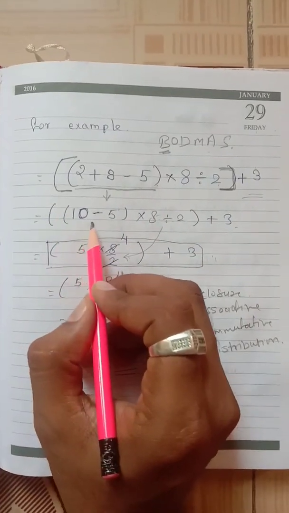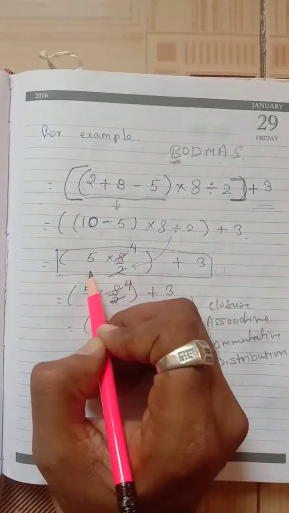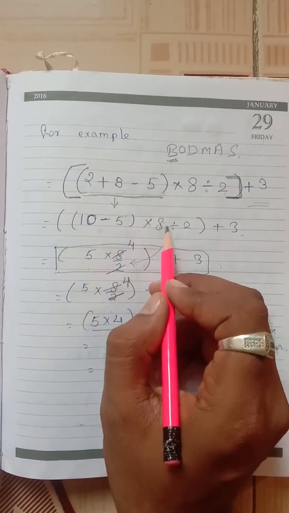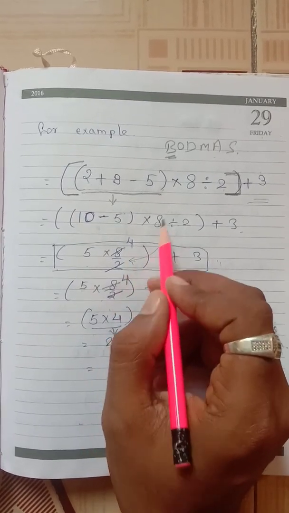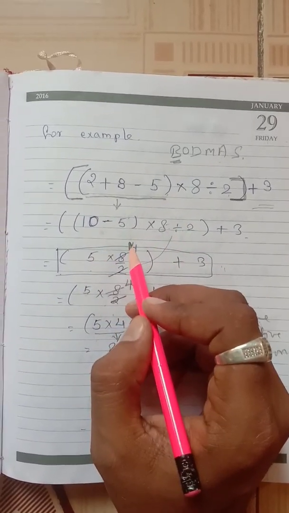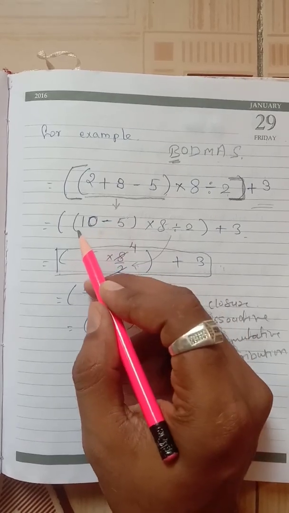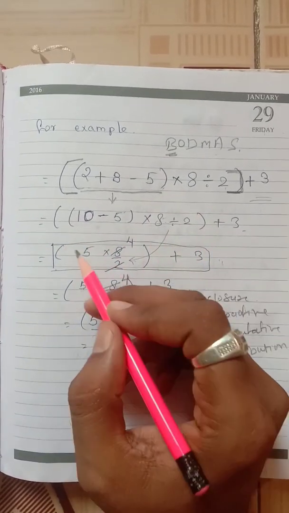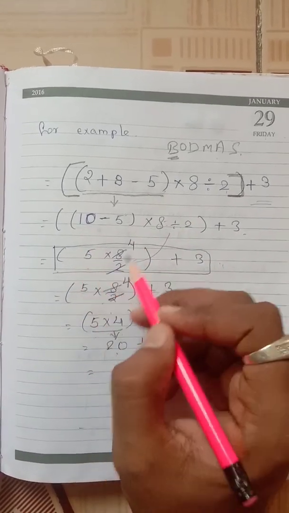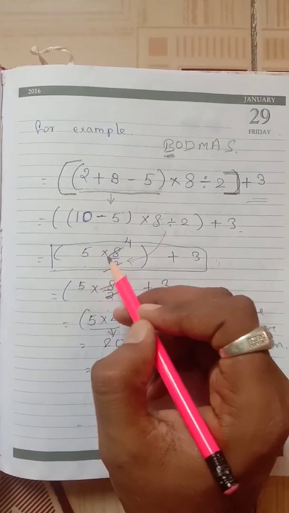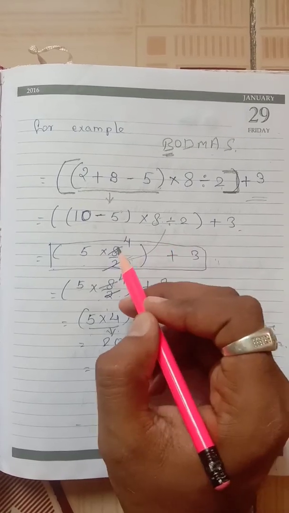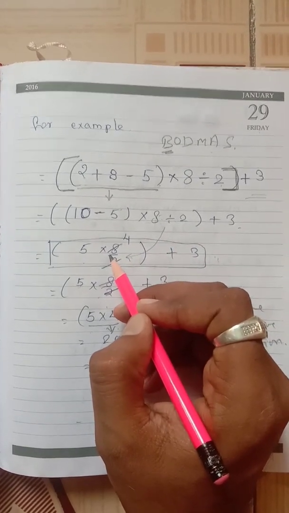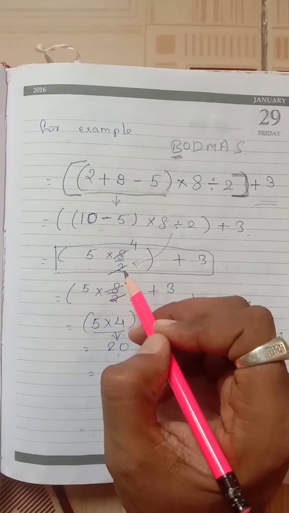Now next we solve the minus. 10 - 5 is 5 into 8 divided by 2. Now the next bracket is solved. This bracket is completely solved, then the next bracket is opened. Now in the second bracket, 5 into 8 divided by 2, the division sign is coming, so we solve it like that, divide by 2.